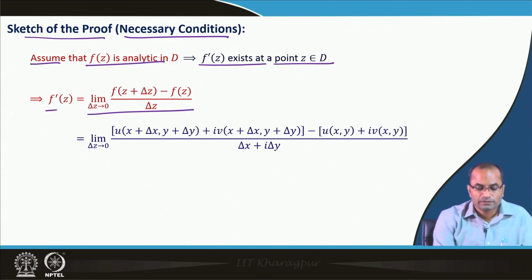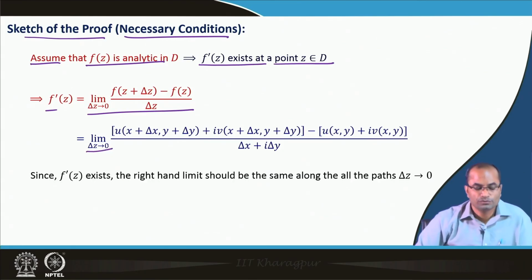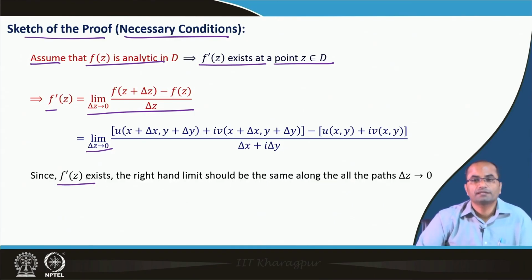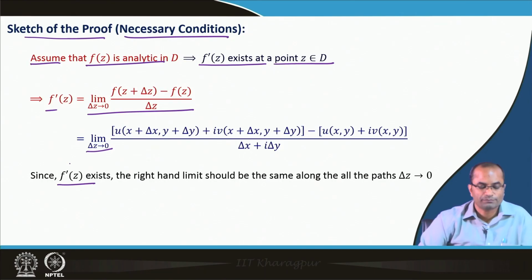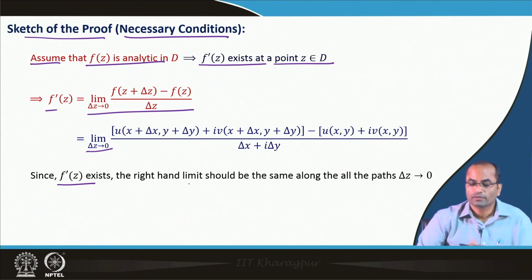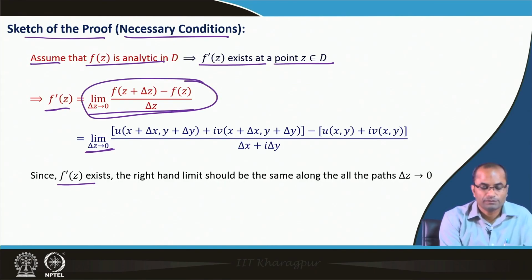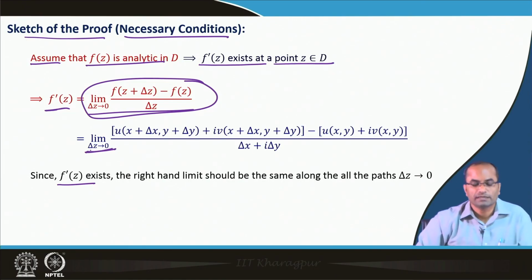Then we write f component-wise: u plus i v, with u(x, y) and v(x, y), divided by delta z, which is delta x plus i delta y, and the limit as delta z approaches 0. Since we know that f prime exists, that is our assumption that f(z) is analytic, which implies of course that f prime exists, the limit should be the same along all paths we take to approach delta z to 0. Because if this limit exists, then irrespective of the path, the limit should be the same.